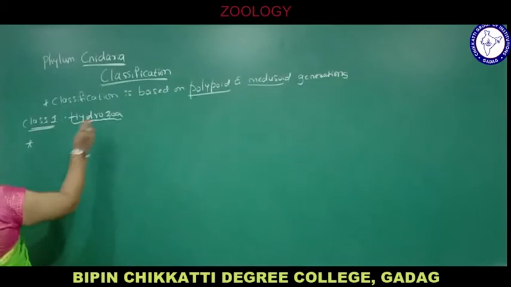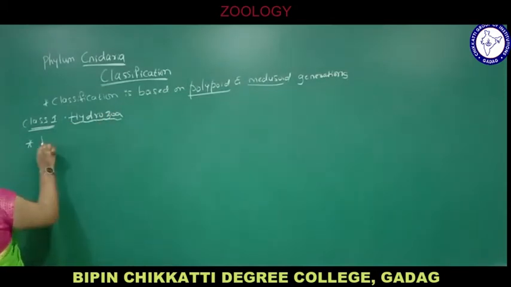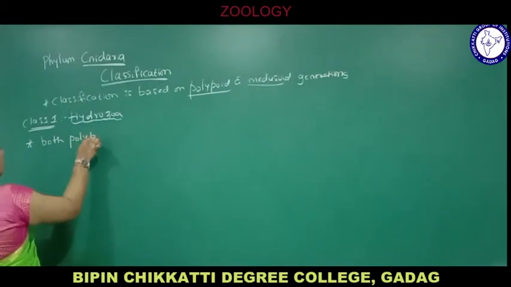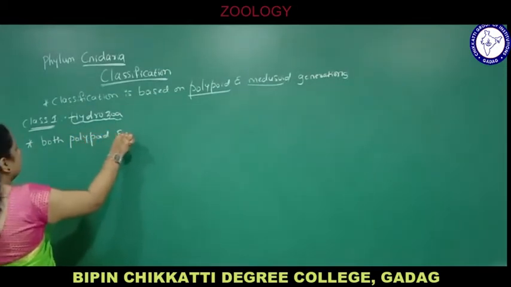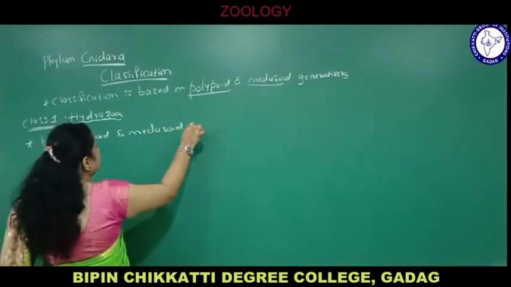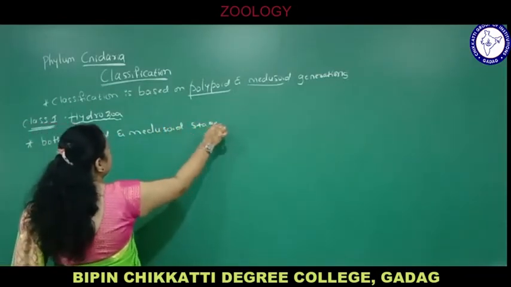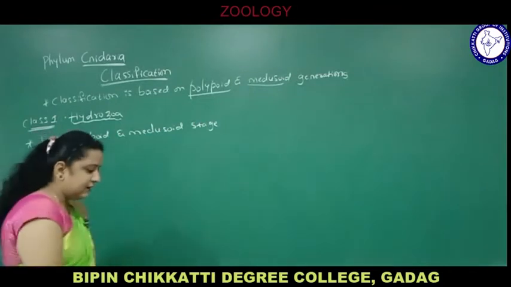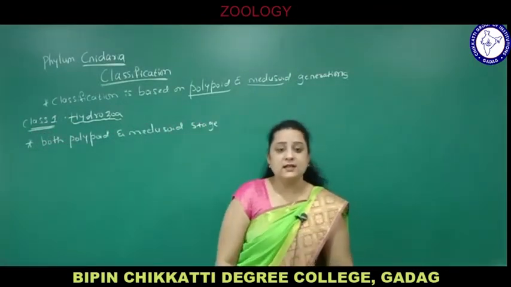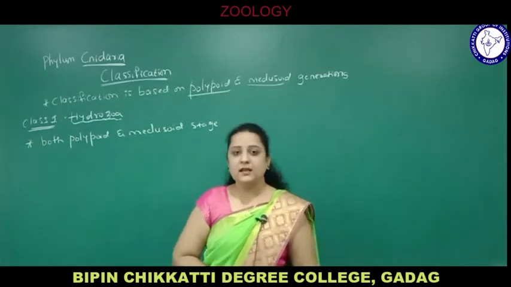It includes both polypoid and medusoid stages in its life cycle. This is the life cycle of Hydra in detail. You are not studying it in your syllabus, but if you study in higher classes, you will see that there are both stages, polyp and medusa.